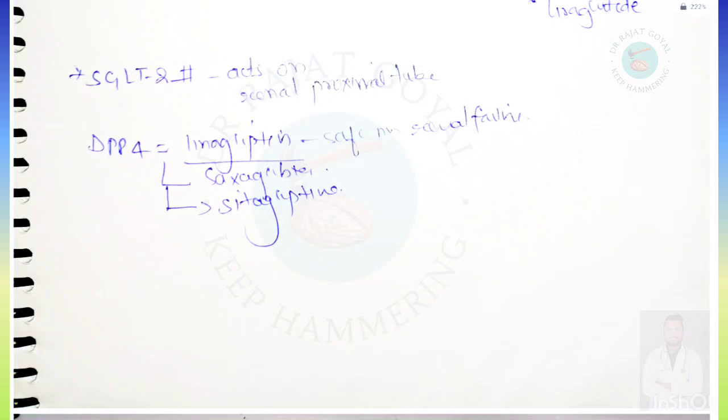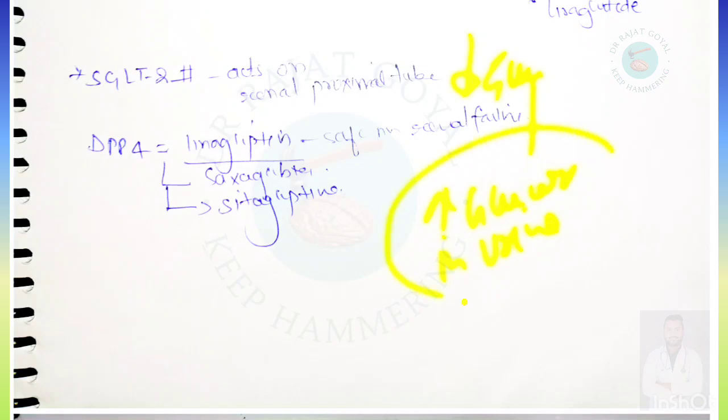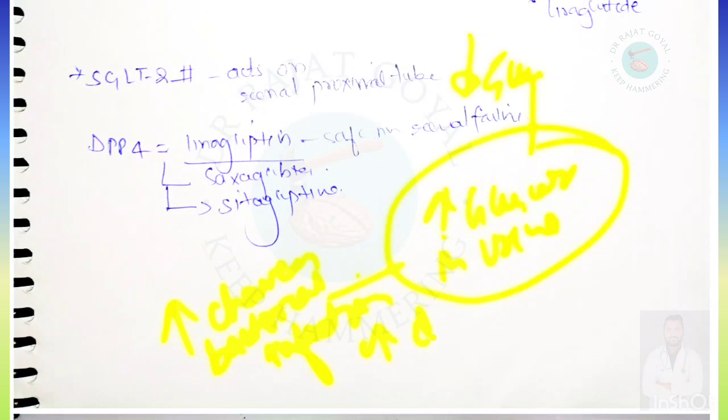SGLT2 inhibitors act on the renal proximal tubules, so they generally act on the PCT, and they lead to inhibition of SGLT2, which will lead to decreased absorption of glucose and increased glucose in urine. Now this increase in glucose in urine may lead to increased chances of bacterial growth, bacterial infection, so increased chances of UTI.